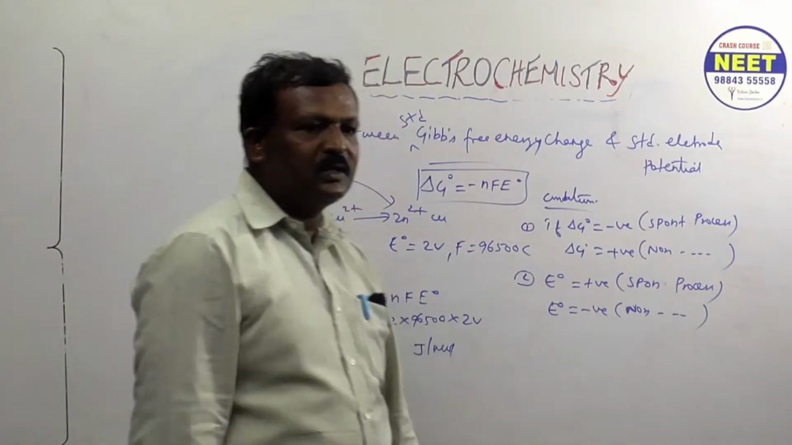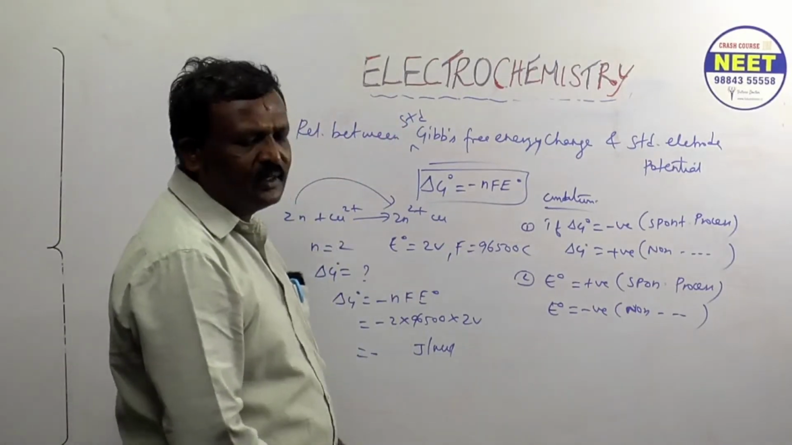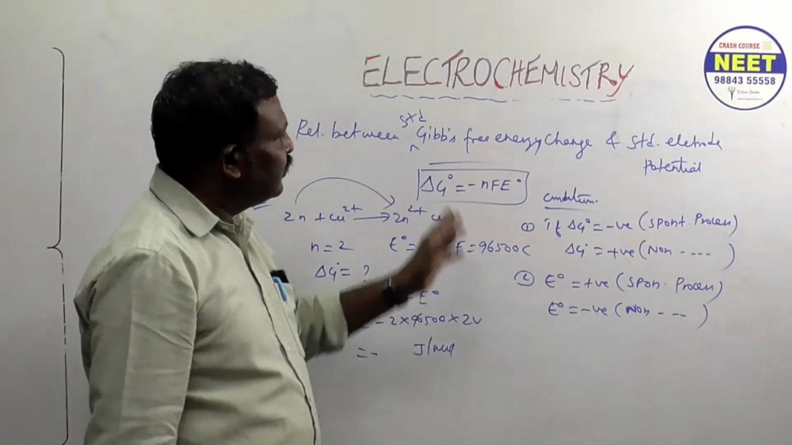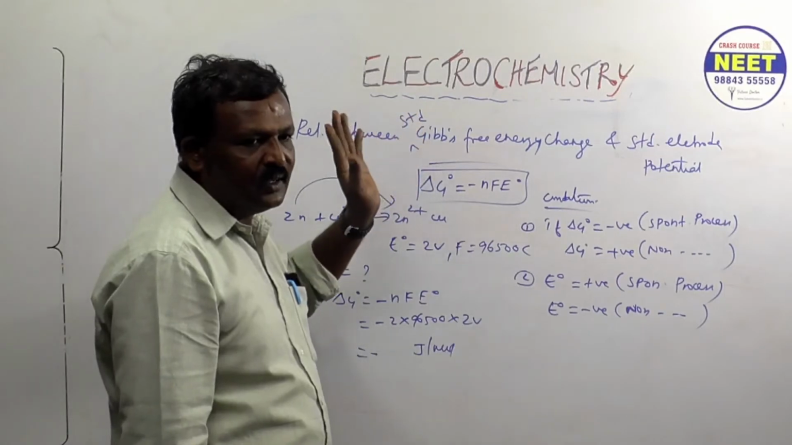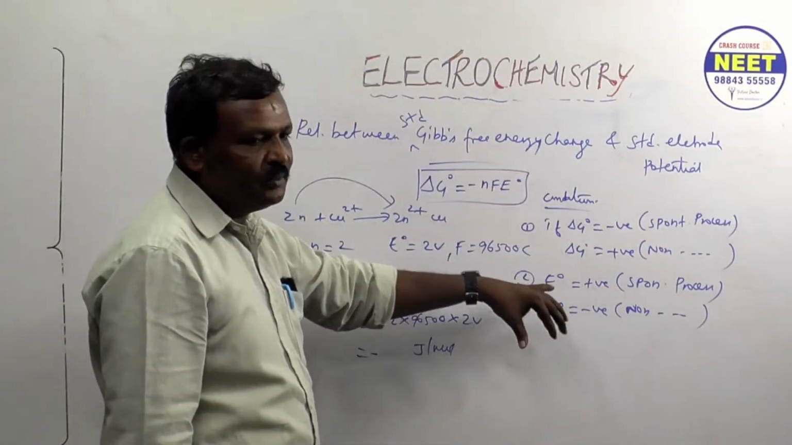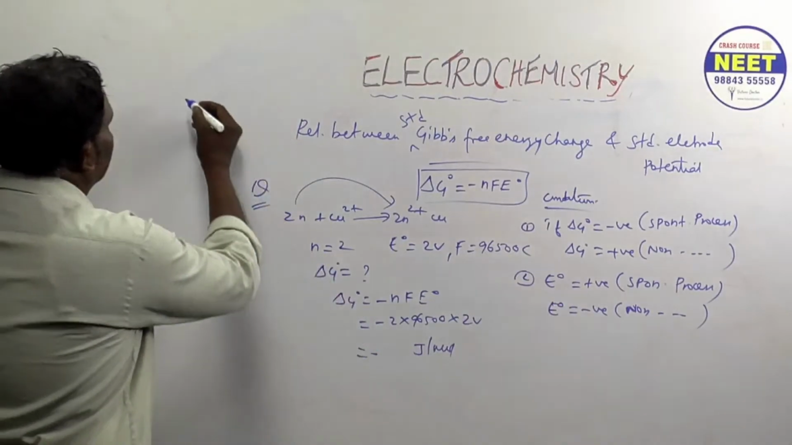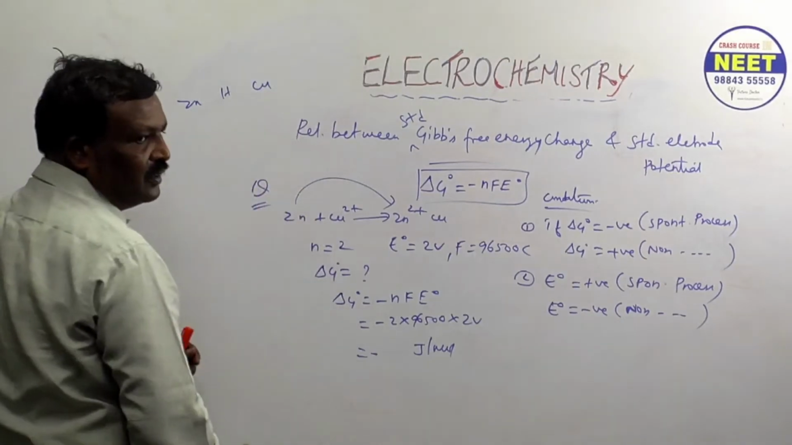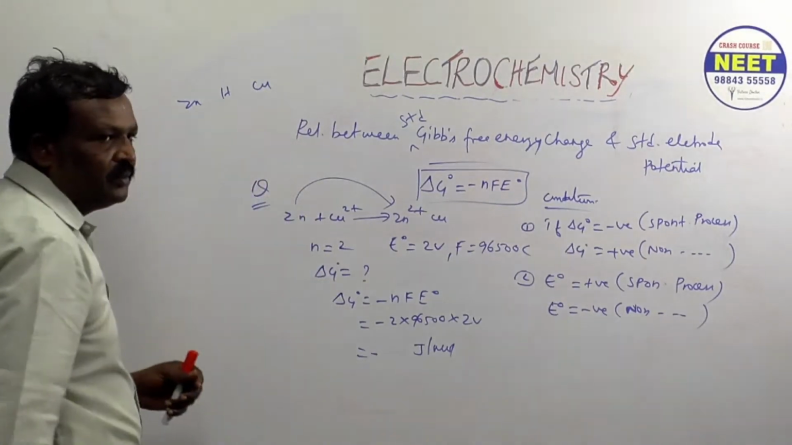The negative terminals. Anode is the negative terminal. Yeah. So you must know the reactivity series. Suppose I told zinc, hydrogen, then copper. If you connect this and this, who is the negative terminal?